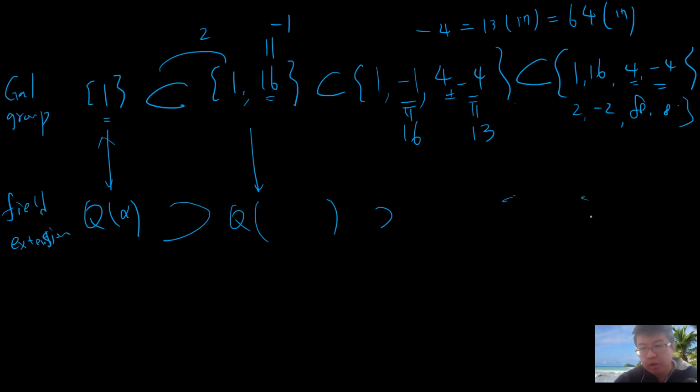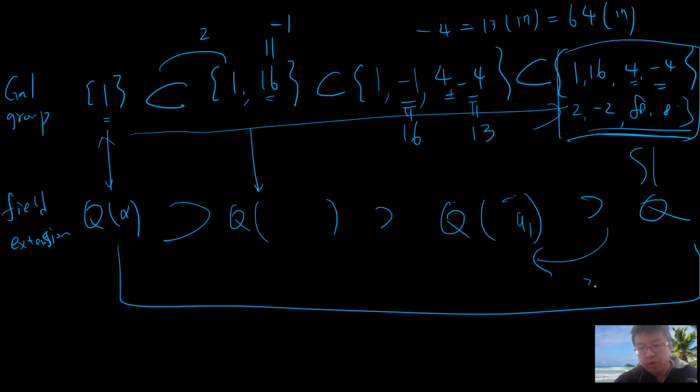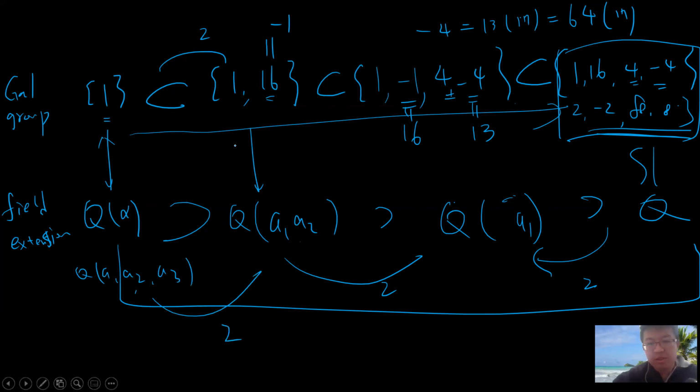Okay, so you start from Q. The larger groups become the Galois group of Q(alpha) over the corresponding subfield. Then you take all the subfield extensions, and this produces something in the middle. So you can find the first one, A1, and you adjoin it, which has dimension 2. Then you adjoin A1 and A2, which adjoins another 2, and then you adjoin A1, A2 and A3, which adjoins another 2. Okay, so this is the construction.